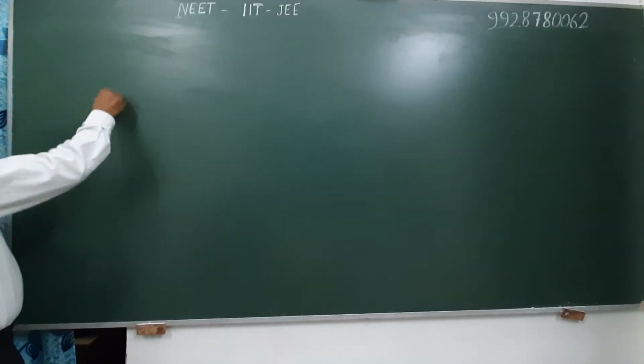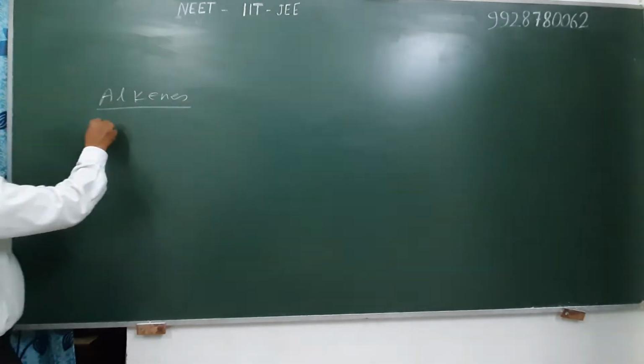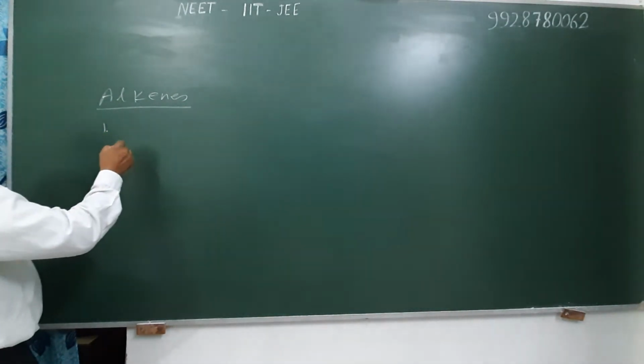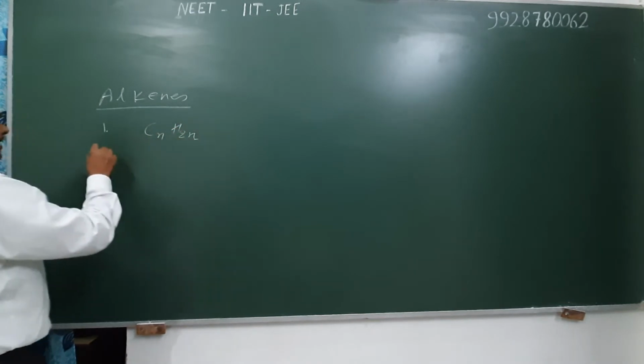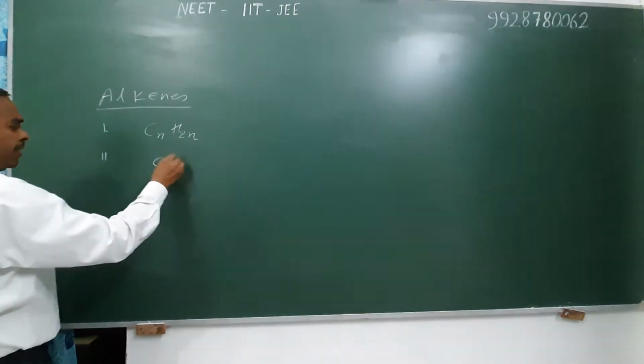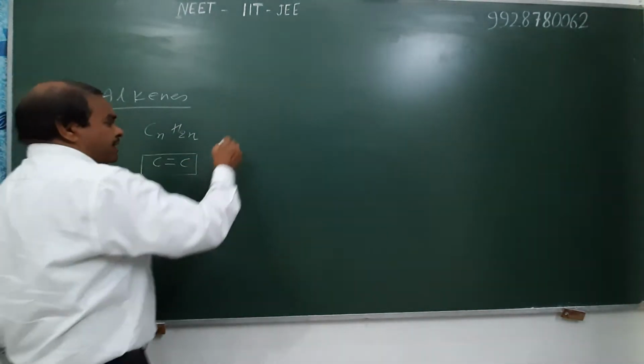Today, I am going to discuss IUPAC name of alkenes. Alkenes are those hydrocarbons which are represented by a general formula of CnH2n, and a carbon-carbon double bond is present in their structure. For example,